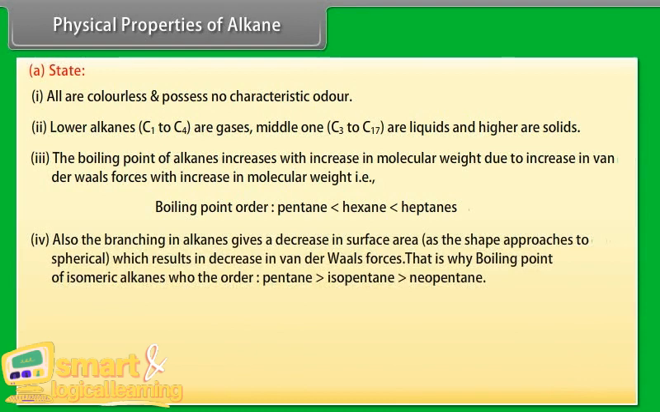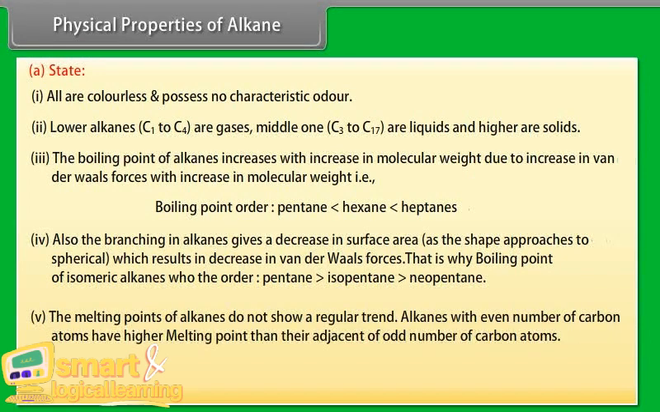Number 4: the branching in alkanes gives a decrease in surface area as the shape approaches spherical, which results in decrease in van der Waals forces. That is why the boiling point order of isomeric alkanes is pentane is greater than isopentane is greater than neopentane.